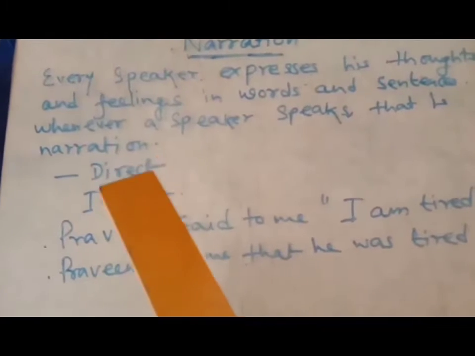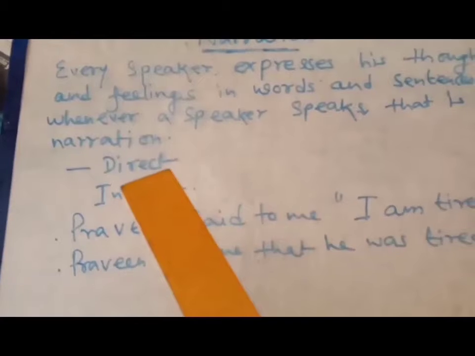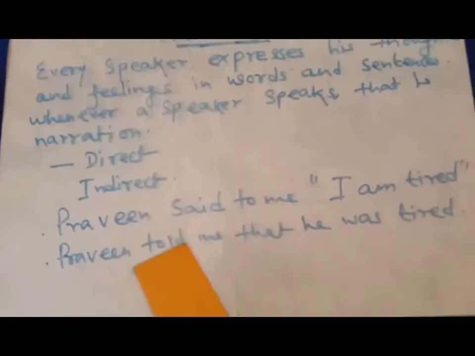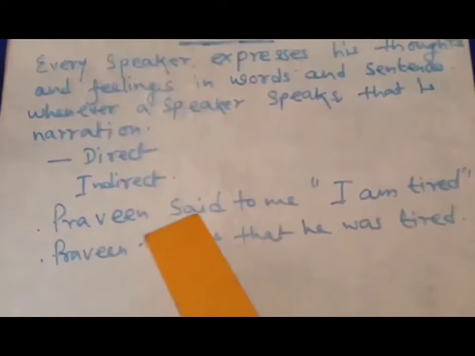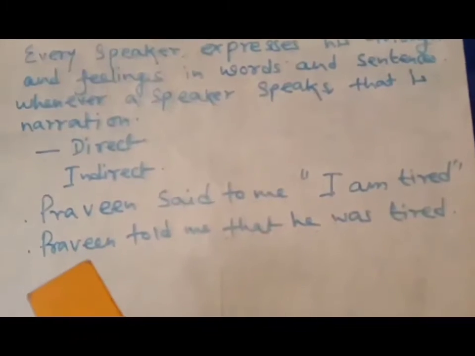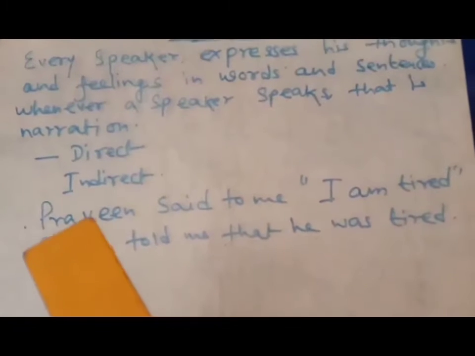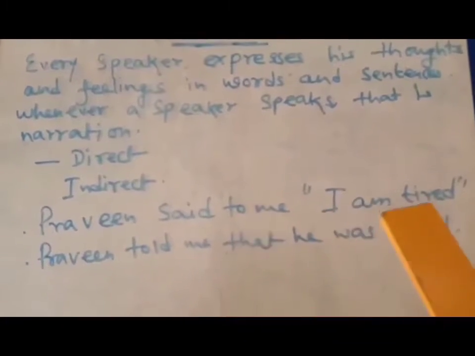So narration is divided into two parts. Number one, that is direct speech, and number two, that is indirect speech. You can see here I have given two examples also. The first one, Praveen said to me, I am tired. And the second one, Praveen told me that he was tired. Now come to the first sentence. Praveen said to me, I am tired.